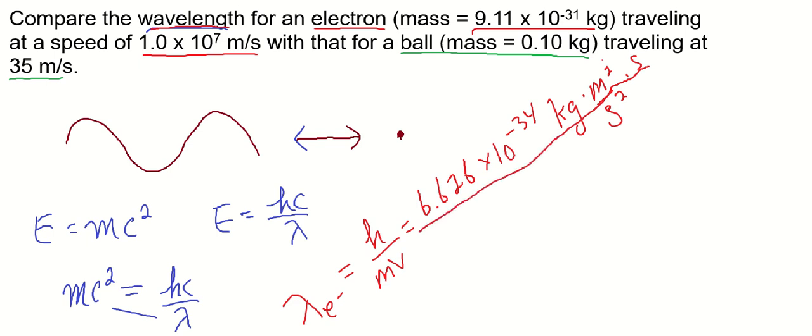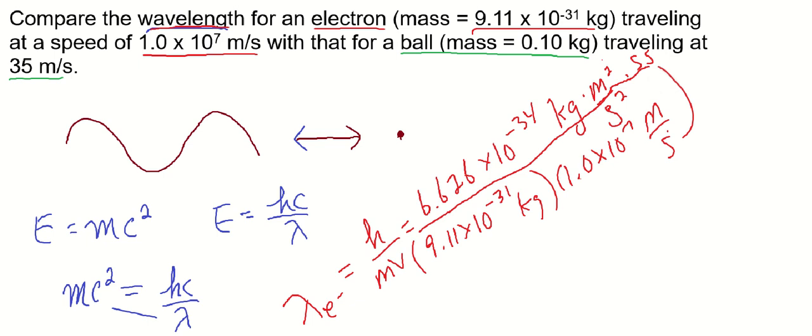Mass goes on the bottom, so the mass of the electron is 9.11 times 10 to the negative 31 kilograms. Very nice, SI unit. Times the velocity, which is 1.0 times 10 to the 7 meters per second. So move that per second up here, and you'll see everything cancels out nice.